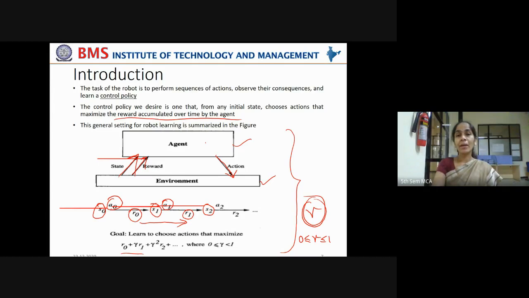But if the gamma value is lesser, say 0.1 or 0.2, in that case, you are giving importance to immediate reward. Got it clearly now?